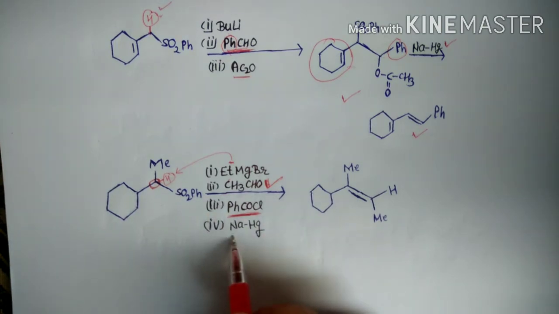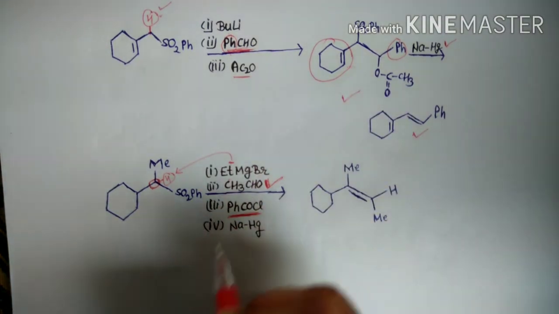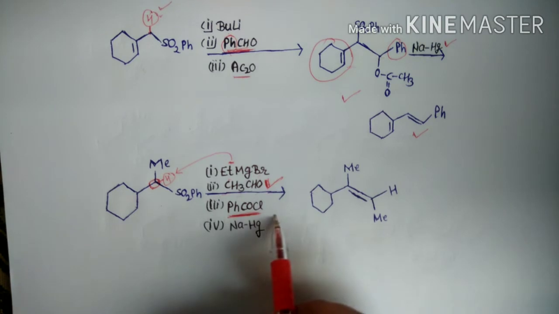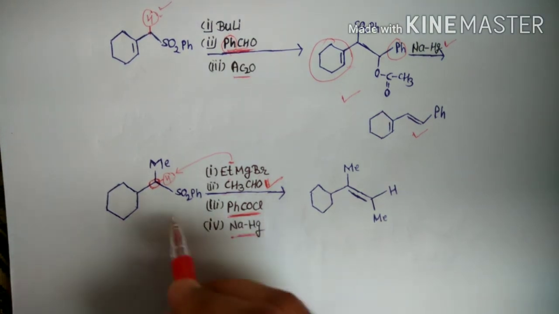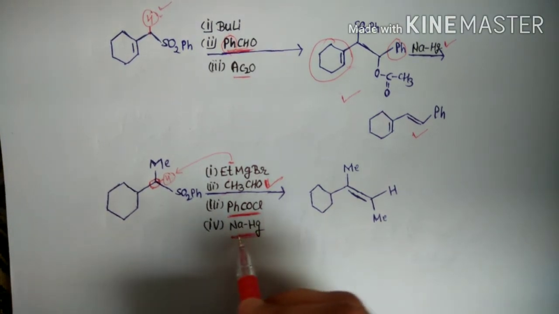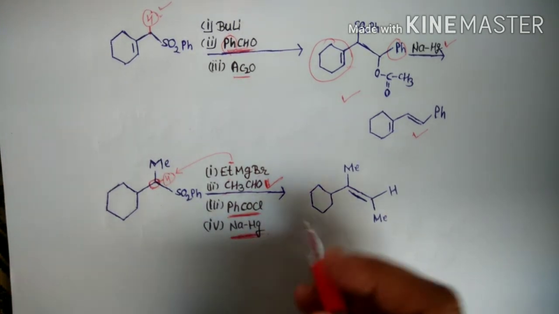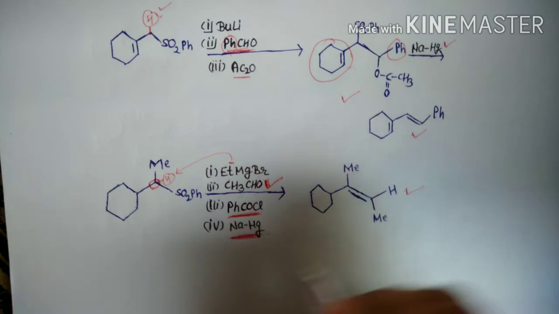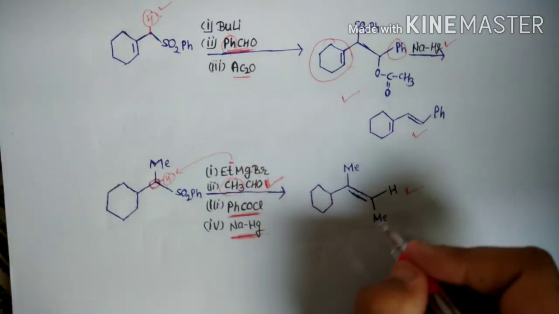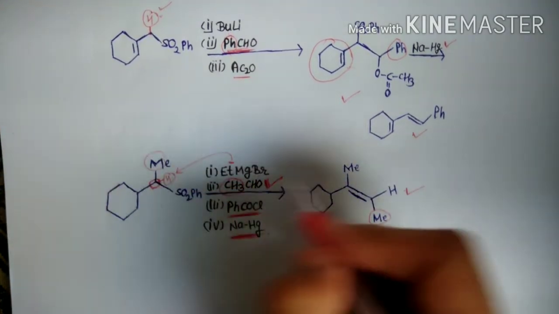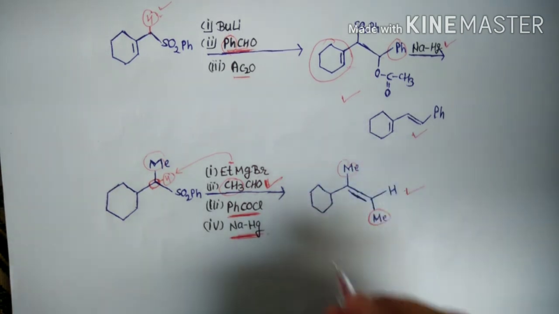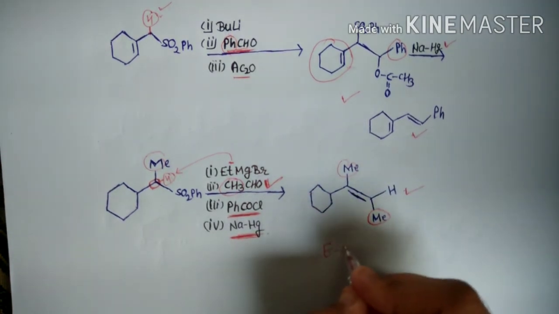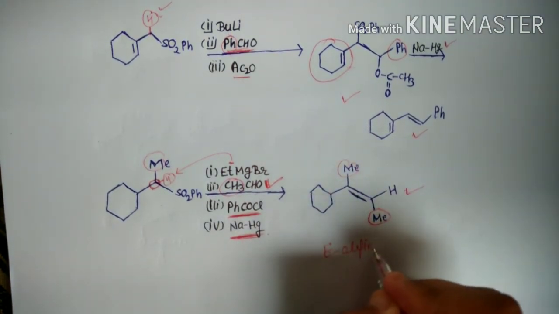So we get the product like this, the acylation product. When the acylation product of this reaction reacts further in the presence of sodium amalgam, we get this E olefin product. This methyl group from the aldehyde and this methyl are trans to each other. So this is E, this is also an E olefin.